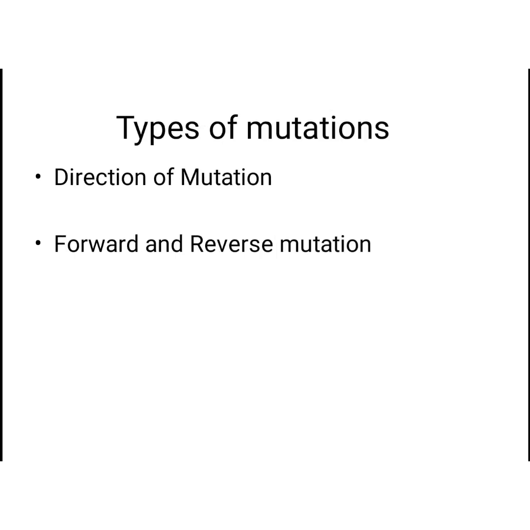And some important types of mutations, okay. Based on direction, they are classified as forward and reverse mutation. Forward mutations are nothing but any change from wild type to mutant allele. From wild to mutant allele means it is forward. Reverse means from mutant to wild, okay. It is opposite to forward. That's all about direction of mutation.